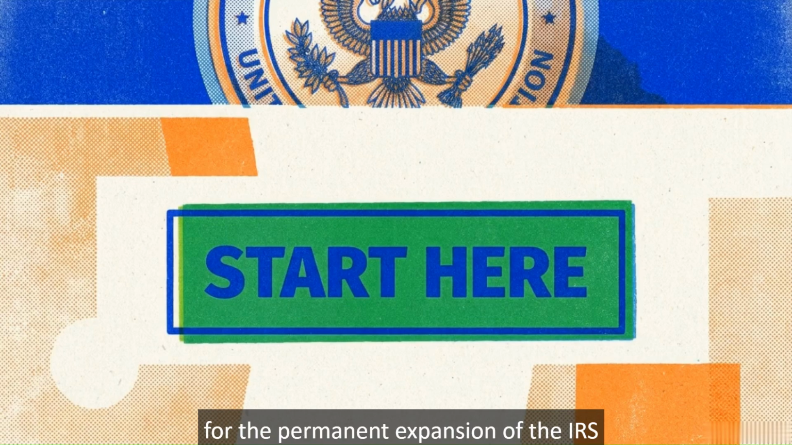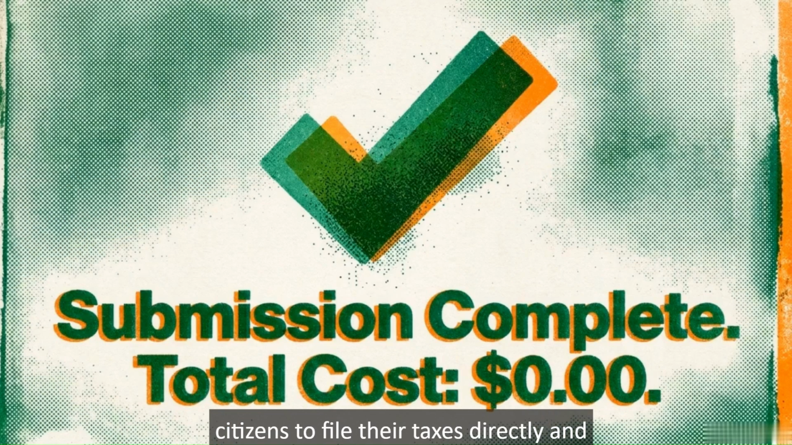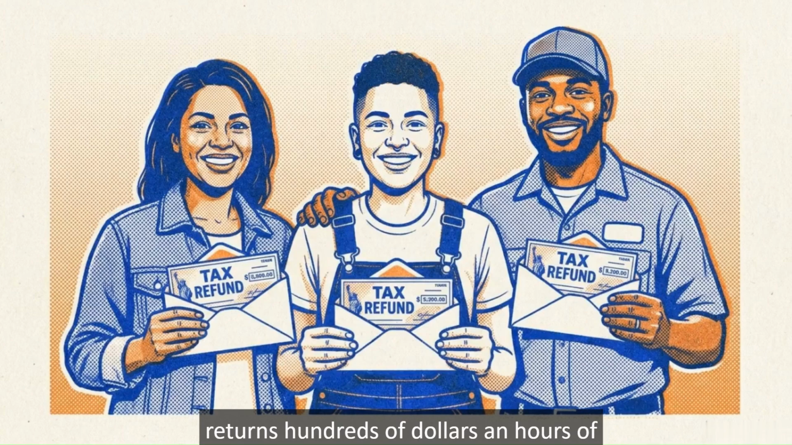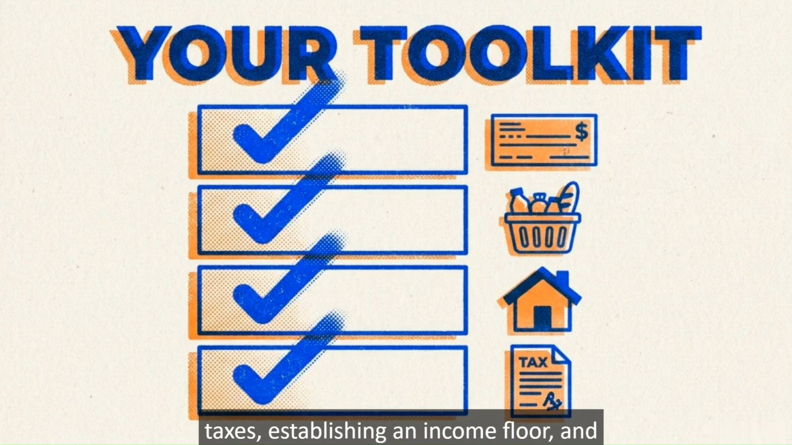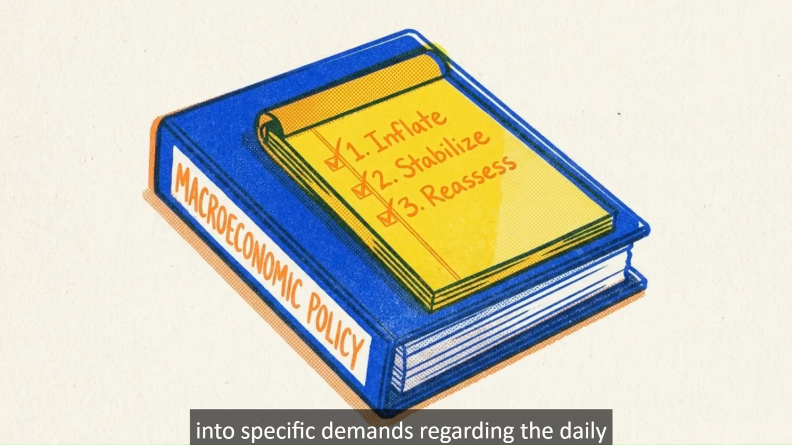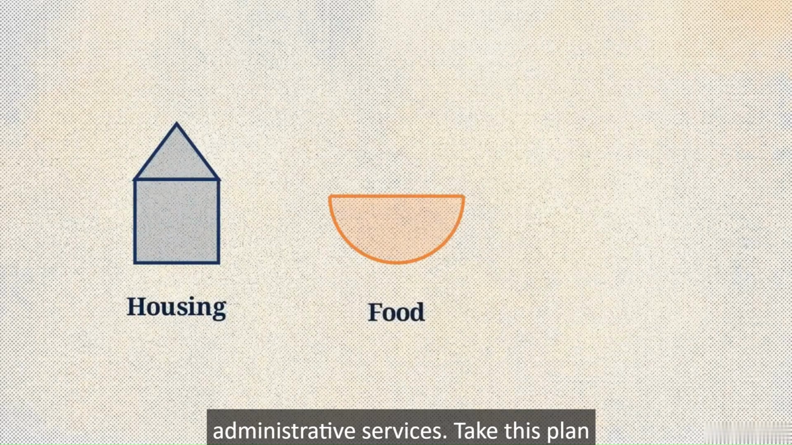Your toolkit demand is for the permanent expansion of the IRS Direct File program. This would allow citizens to file their taxes directly and for free through a simple automated interface. Streamlining this process returns hundreds of dollars and hours of time to working families during the filing season. You now have a 4-point plan: wage modernization, ending grocery taxes, establishing an income floor, and securing free tax filing. These 4 steps translate broad economic concepts into specific demands regarding the daily costs of housing, food, and administrative services.